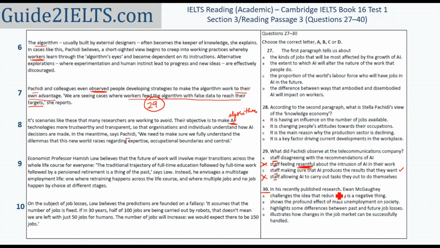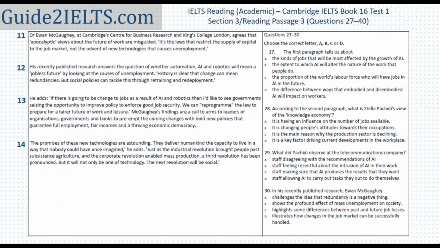The last question of this category now, the 30th one. In his recently published research, Evan McGoey. So the first thing I'll do is look where this person is mentioned. I already know that this person is not mentioned in the first 10 paragraphs. The mention of this person starts from the 11th paragraph. So obviously the answer would be either in the 11th paragraph or later.